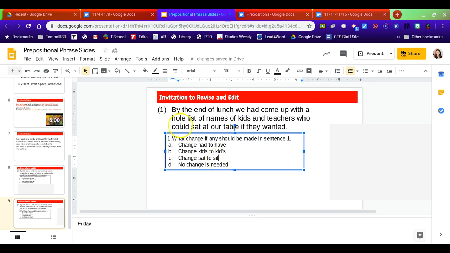Change sat to sit. By the end of lunch, we had come up with a whole list of names of kids and teachers who could sit at our table if they wanted. That would be it, right? Because sat is in the wrong tense. So there, the correct answer would be C.